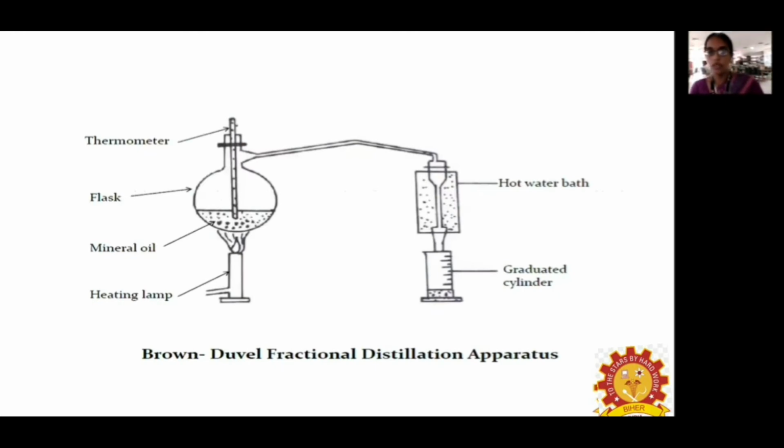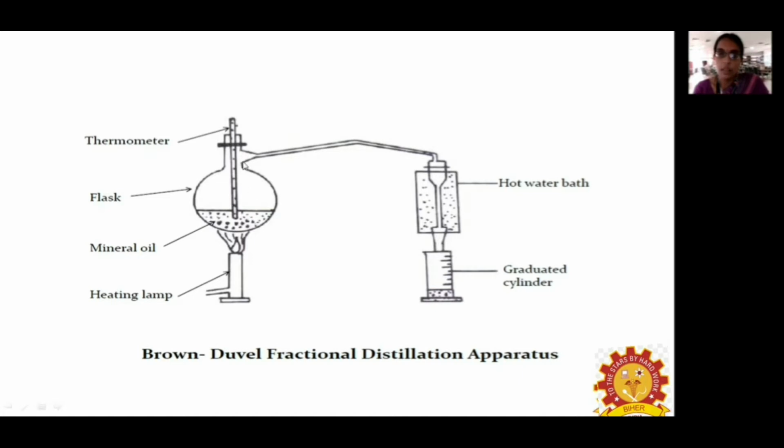And this is a Brown-Duvel distillation apparatus. We mix the ground sample with the mineral oil, place it in the flask, and heat it until the process is over. The thermometer provided is used to measure the temperature fluctuation, so we can see what temperature is maintained inside the flask.